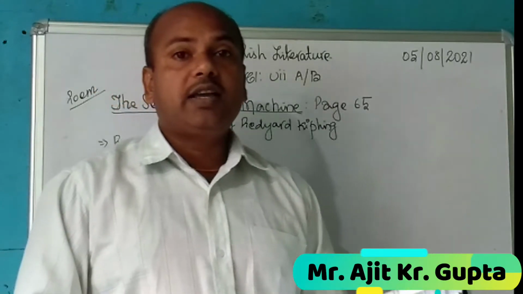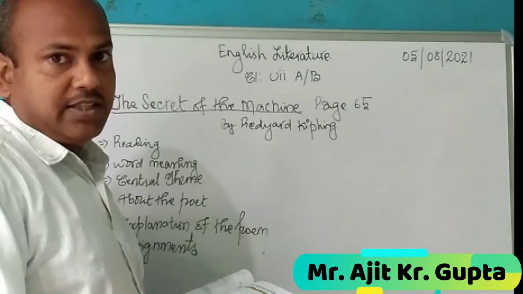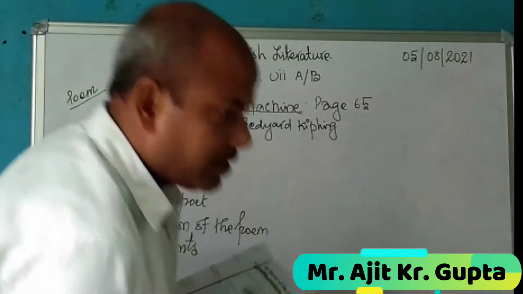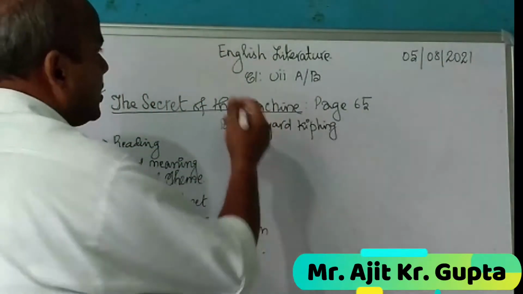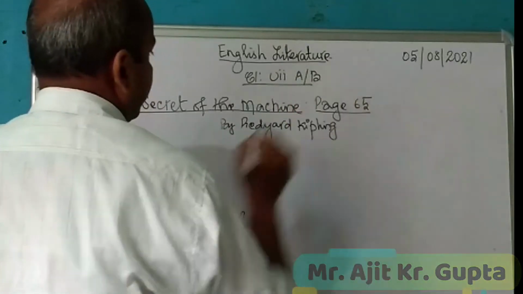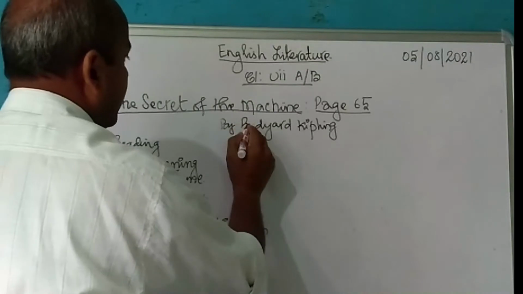Today, dear children, I am going to begin a new lesson for you, and this time this is a poem. The poem is The Secret of the Machines, and it is given on page number 65. This is a poem written by Rudyard Kipling.